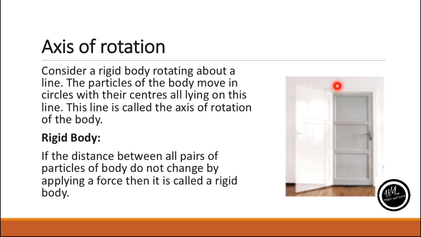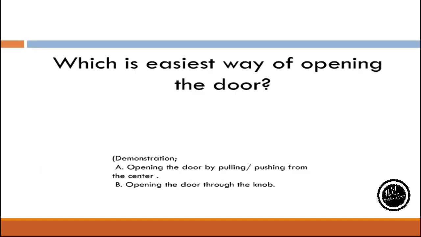So when a body rotates around a fixed axis, that axis is known as the axis of rotation. In the example of a door, the body is rotating around this fixed axis. So this axis is known as the axis of rotation.